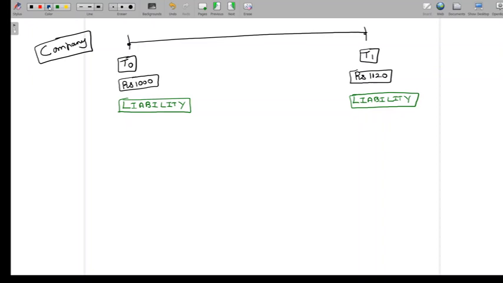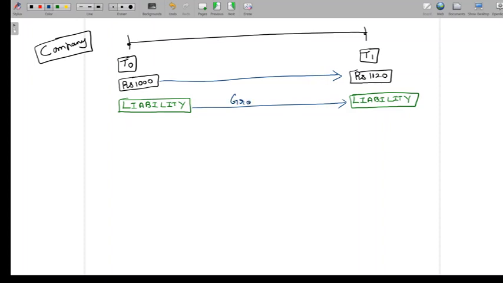And we further understand that just like how the asset value grew when we were looking at this from the perspective of the bank, from the perspective of the company, we can also observe the liability value is growing. So we saw that the asset value grew from 1,000 to 1,120. Similarly, we see here that the liability value is growing from 1,000 to 1,120 over a period of 1 year. So what was 1,000 has now become 1,120. So we see a growth in the liability.